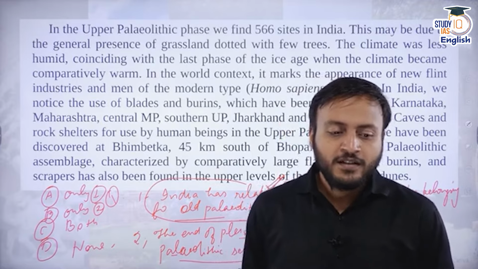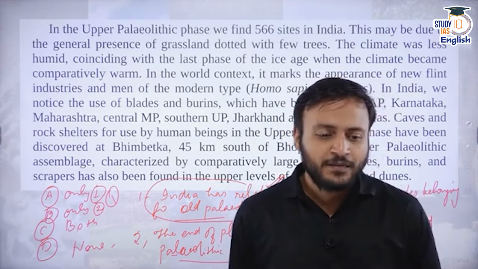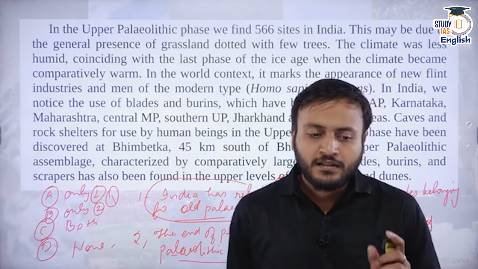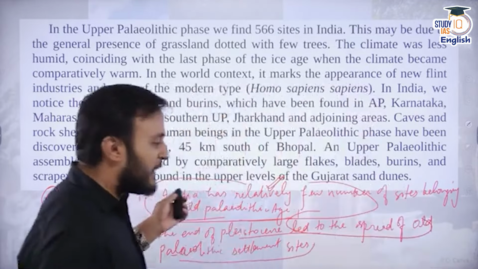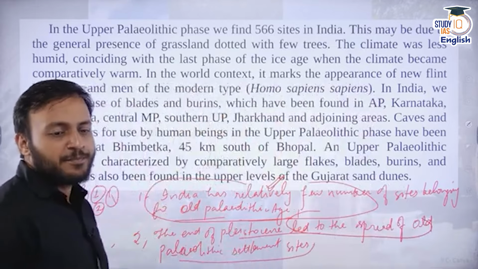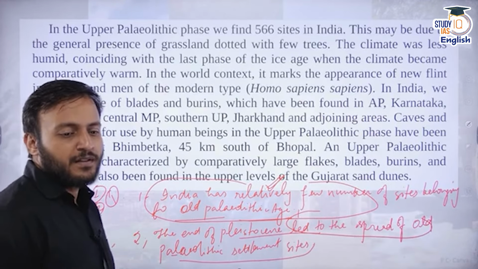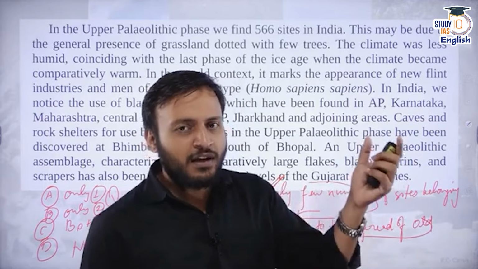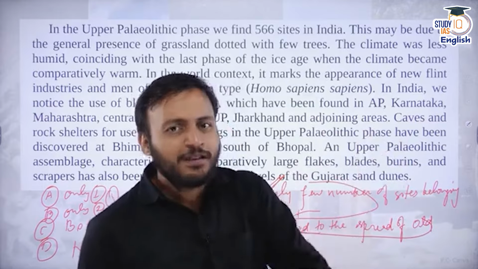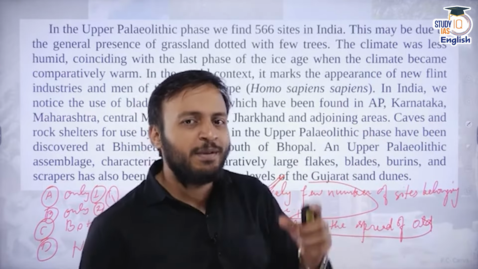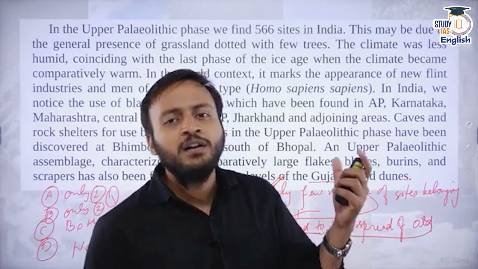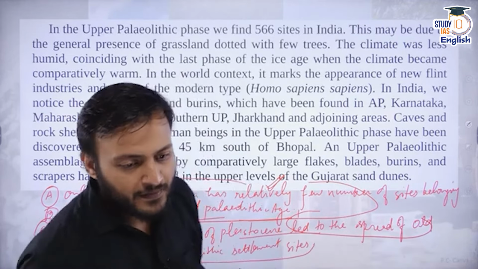Okay, everyone? So I hope that you remember it, because just a few pages ago we were learning about it. So what was the time period? 6 lakh to 1.5 lakh, 1.5 lakh to 35,000, 35,000 to 10,000 BC. This is the approximate time scale division of the Paleolithic time period. Okay, everyone?